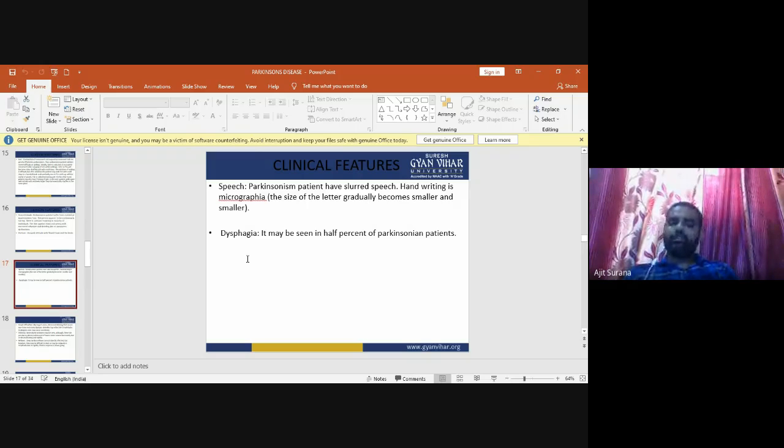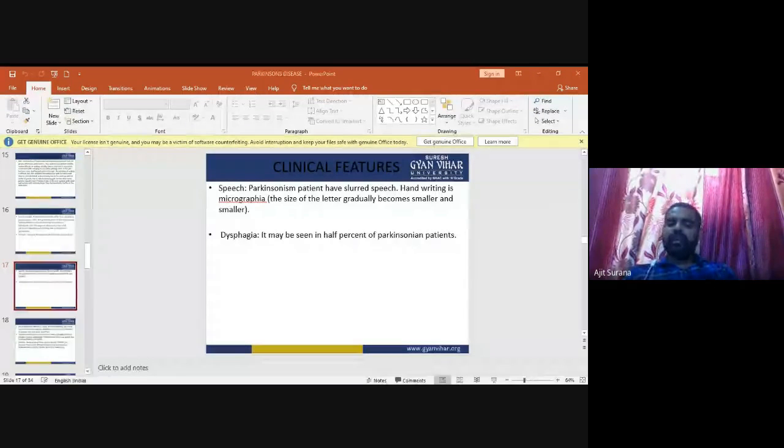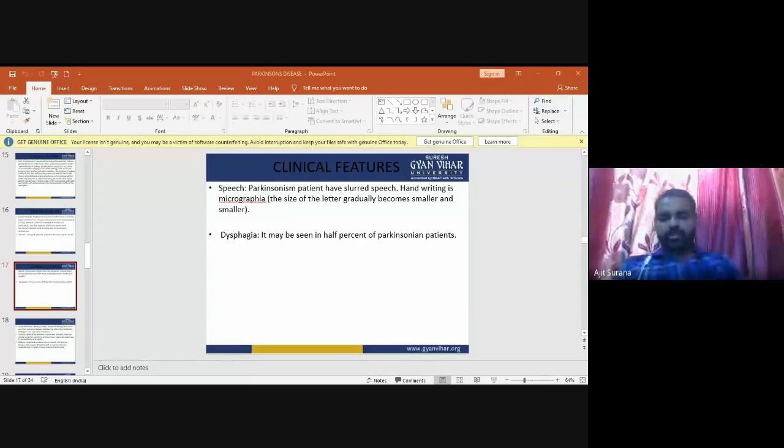Handwriting of this type of patient is micrographia. Micrographia means the size of the letters gradually becomes smaller and smaller. And the next one is dysphagia. Dysphagia may be seen in half of the Parkinson patients.